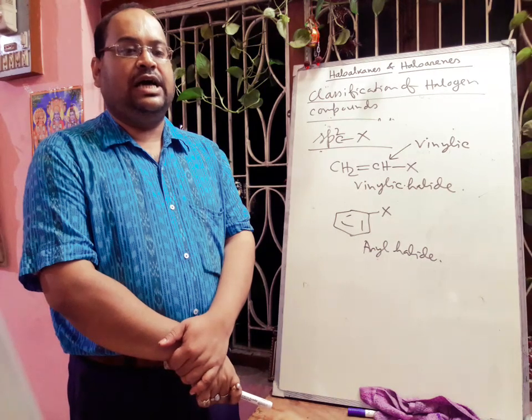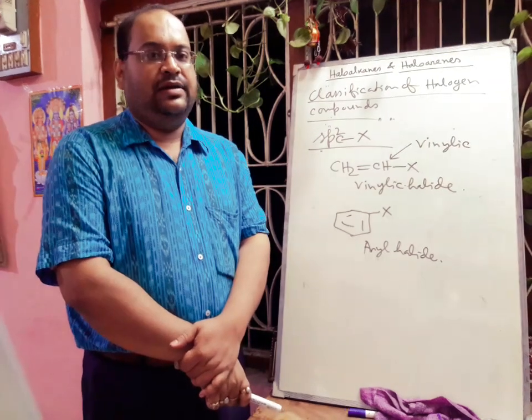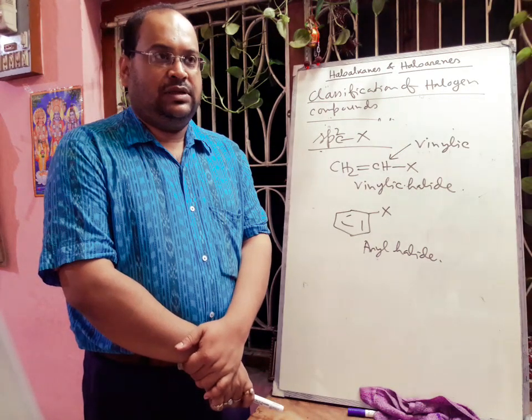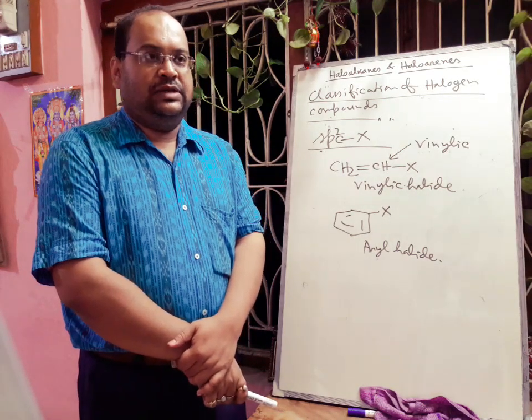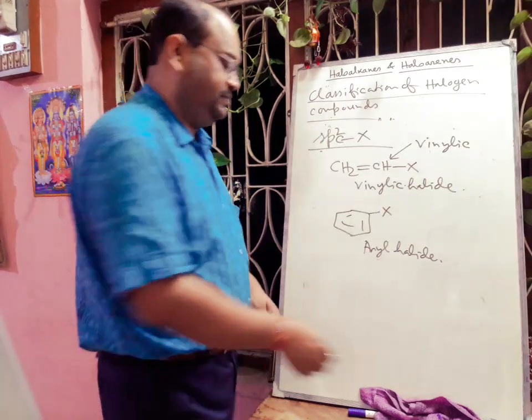Next, we will discuss the classification based on the sp hybridized carbon atom and halogen atom.